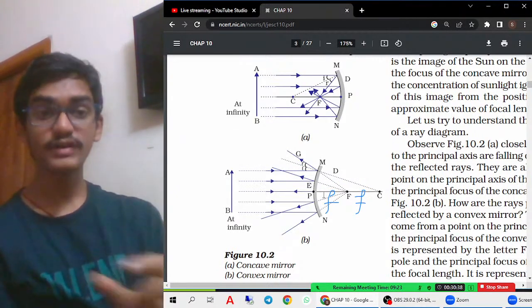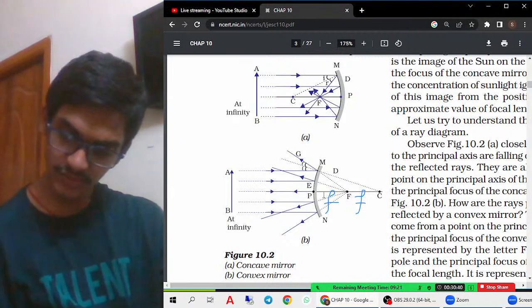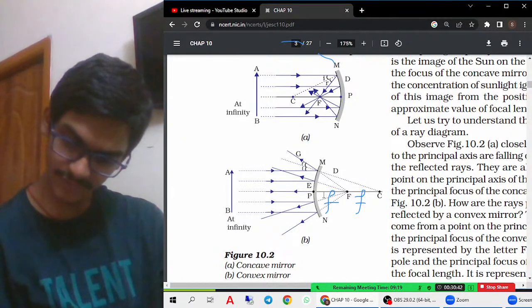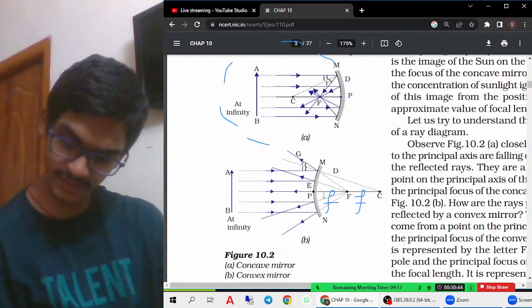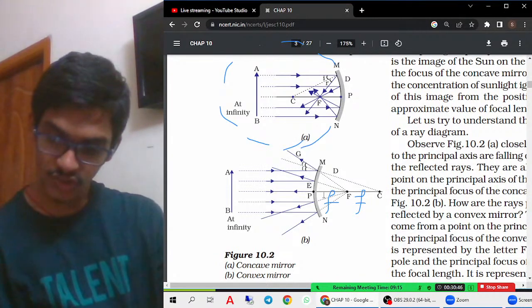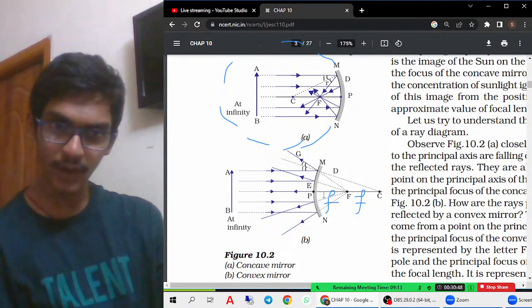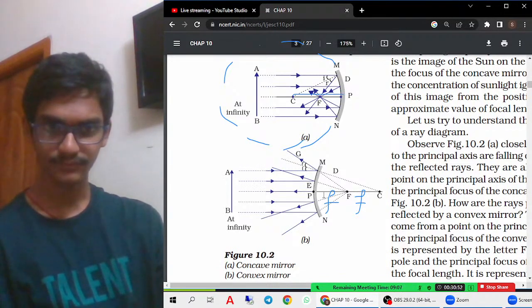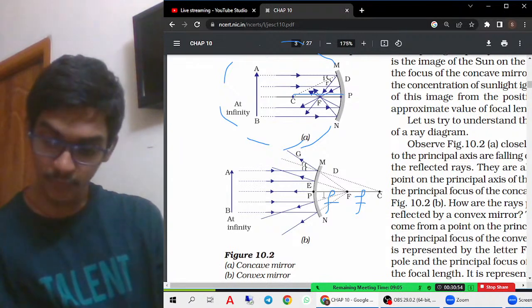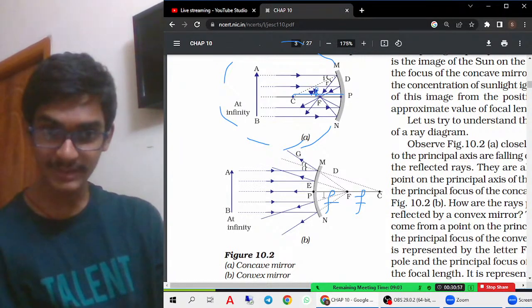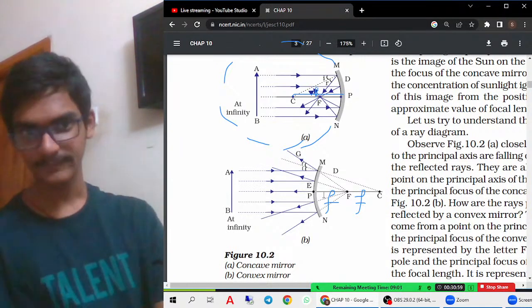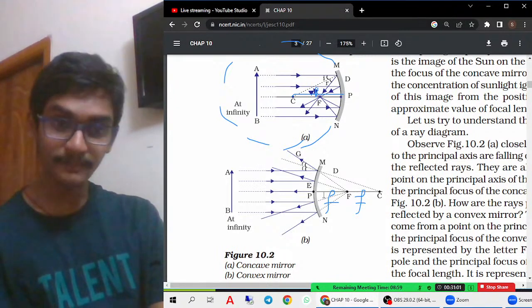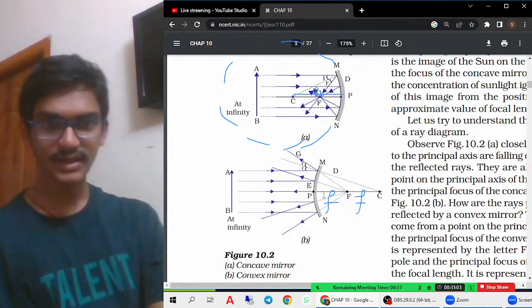And one more thing I actually forgot. First, that is the radius of curvature. If you see, this is the entire... when we extend it forwards, this is actually forming a circle, right? So from the center to any other point is considered to be the radius. Therefore, this is called the radius of curvature. Okay. And the principal focus point, it is actually in the perfect middle of the center of curvature and the pole.